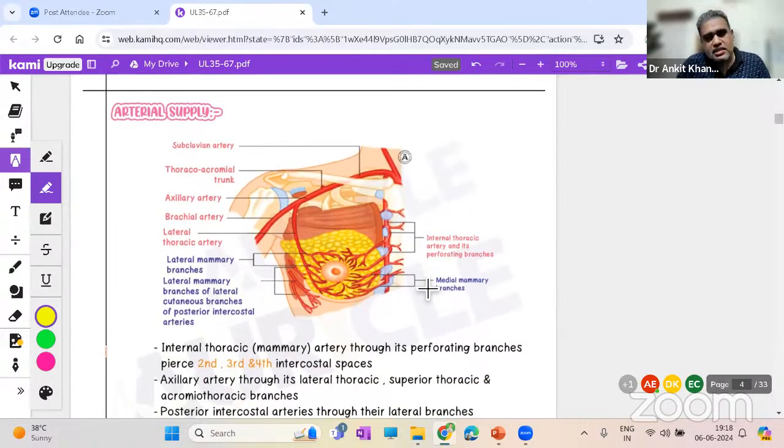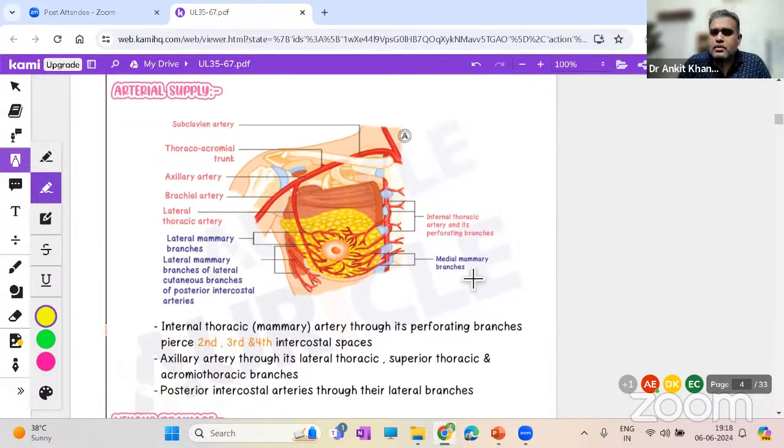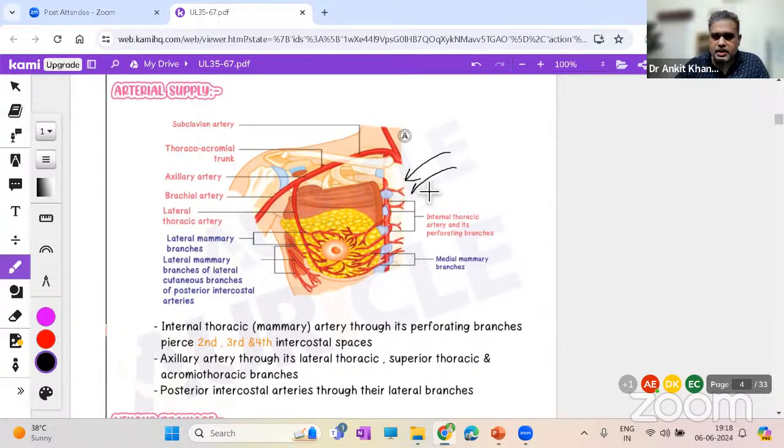Now coming to the arterial supply of the breast. It's a tissue in the superficial fascia. Just looking at the diagram, see, anatomy you will actually learn beautifully with the help of diagrams. Just look at the diagram over here. You are seeing a group of arteries from the medial aspect. Can you see this artery going down? Which artery is this? Internal thoracic artery. This artery over here is known as the internal thoracic, also known as the internal mammary artery. Internal mammary for the mammary gland.